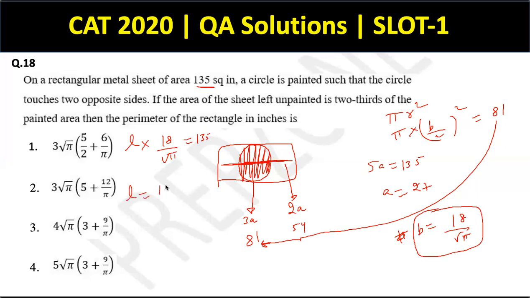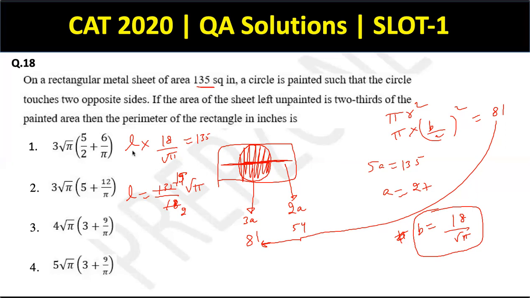So L has to be equal to 135 by 18 into root pi, right? So cutting this 9, this is 15 and this is 2. So 15 by 2 into root pi is L.